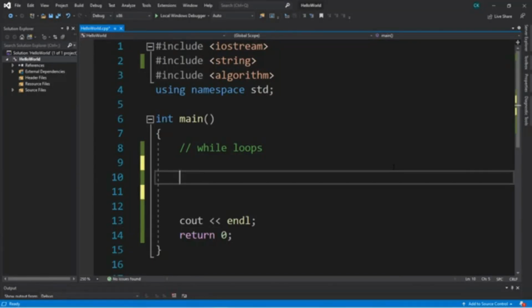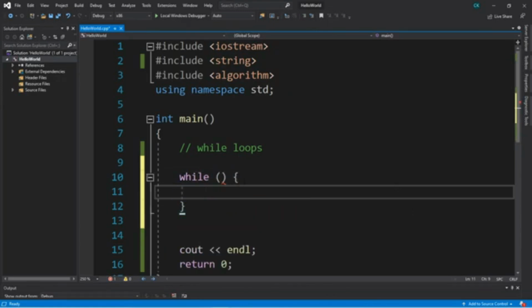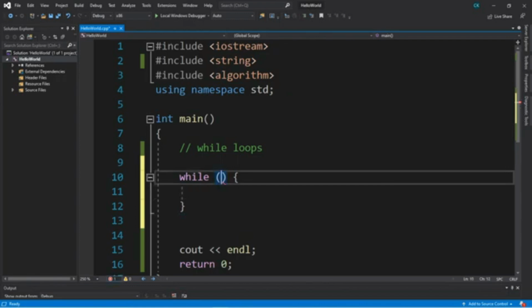So we're going to be talking about while loops. All while loops are is that we can execute some code repeatedly while some condition remains true. This is how you write a while loop. We're just going to type in while, then we need a set of parentheses, and then a set of curly brackets. Now, within the parentheses, this is our condition.